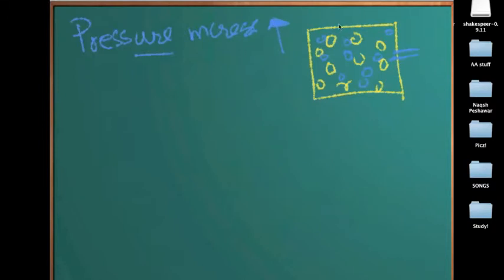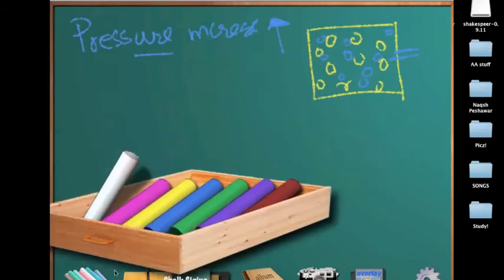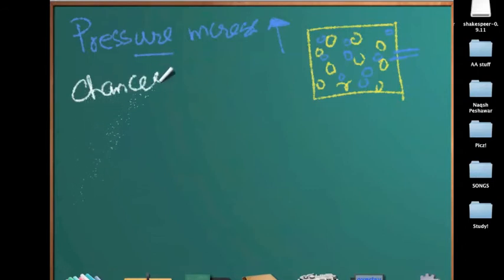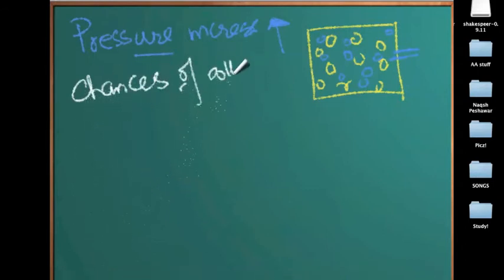So what happens? Initially there were fewer particles, so less frequent collision with the walls of the container. But now, since there are more particles, there are more chances of collision. Let's assume it like this.